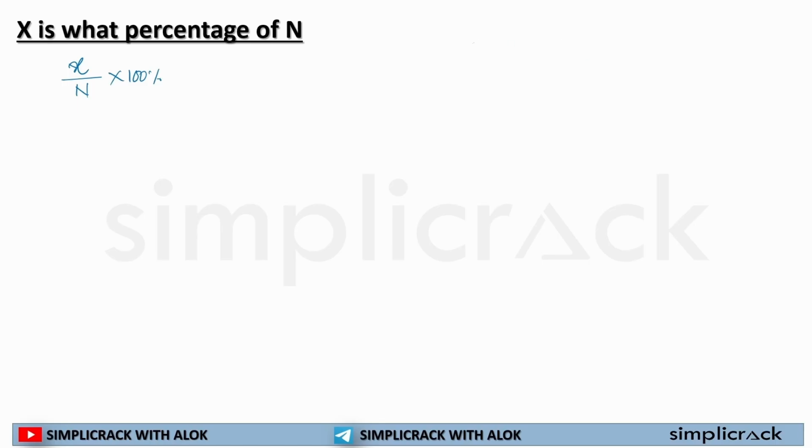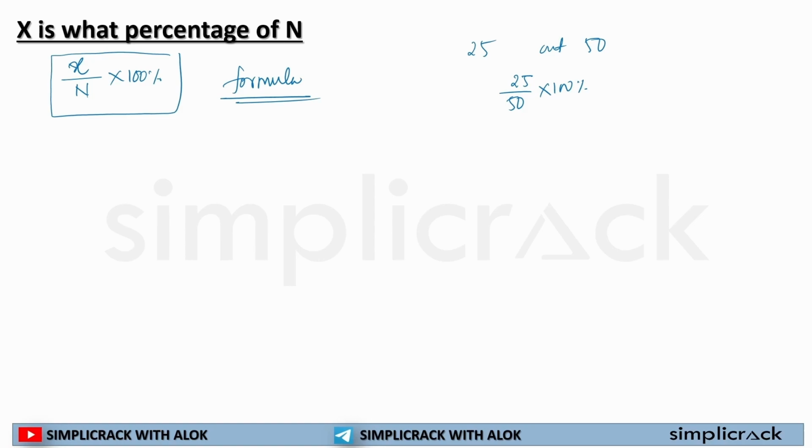What we used to do? 25 students out of 50 pass the examination. How many students passed the examination? 25 by 50 multiplied by 100%, right? We used to do that, right? This is the same way. If it is asked X is what percentage of N, you will simply write X by N multiplied by 100%. This is the formula that you should be following without any doubt.